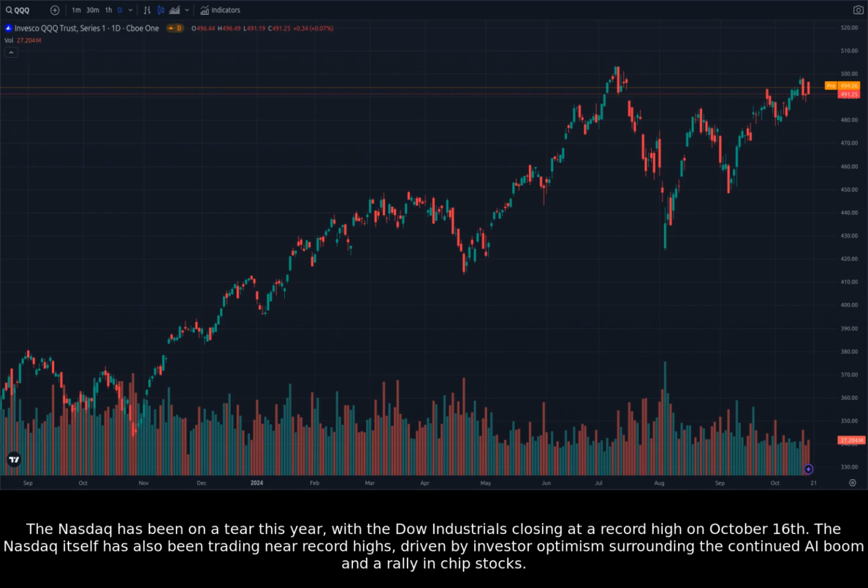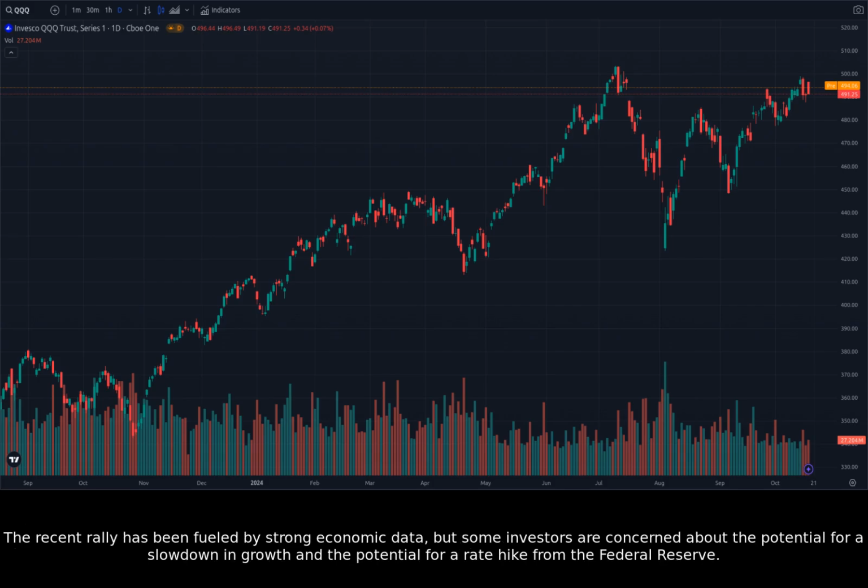The Nasdaq has been on a tear this year, with the Dow Industrials closing at a record high on October 16th. The Nasdaq itself has also been trading near record highs, driven by investor optimism surrounding the continued AI boom and a rally in chip stocks. The recent rally has been fueled by strong economic data, but some investors are concerned about the potential for a slowdown in growth and the potential for a rate hike from the Federal Reserve.